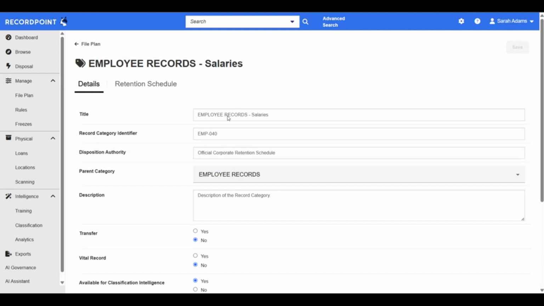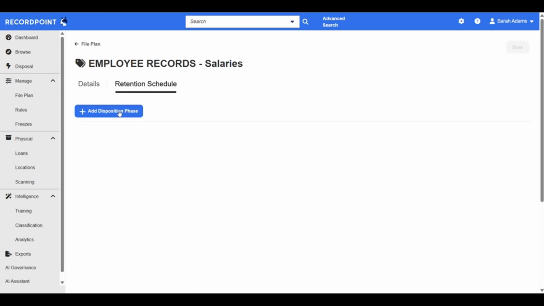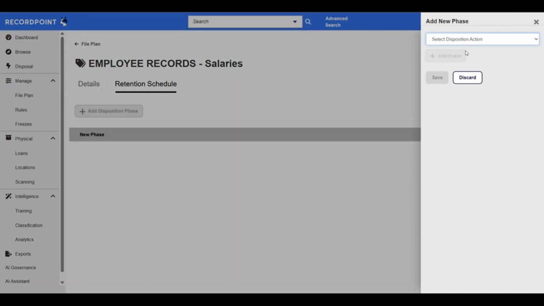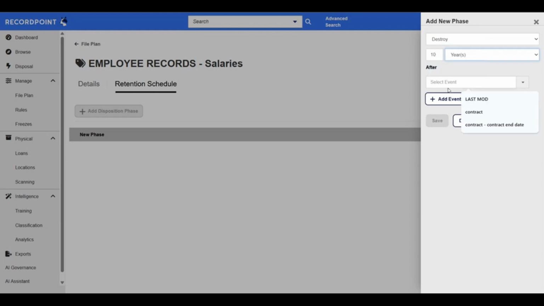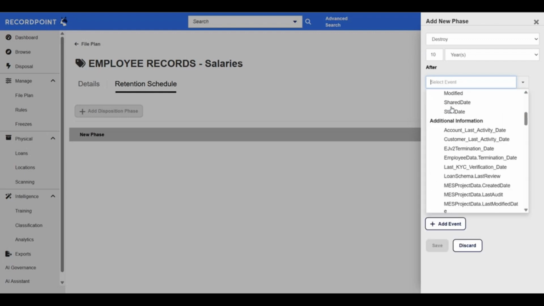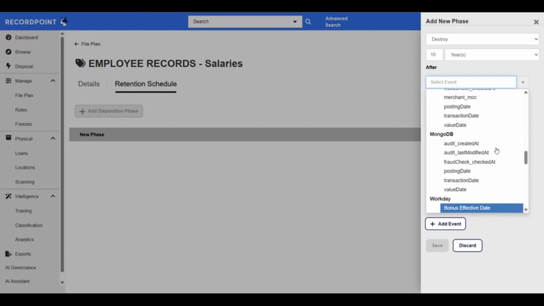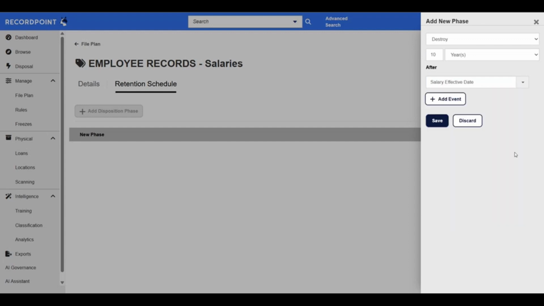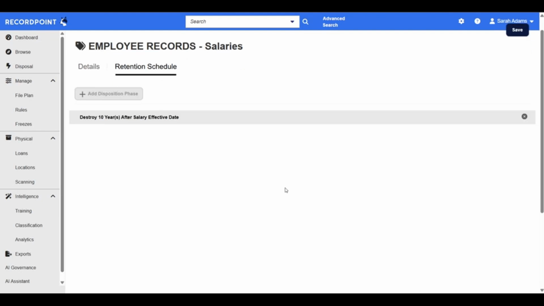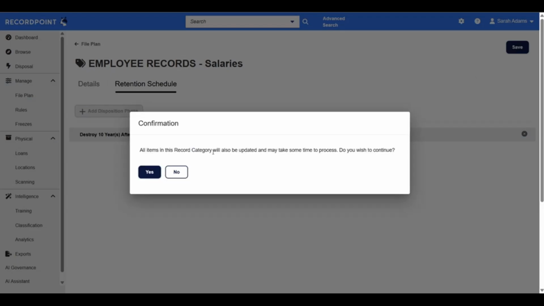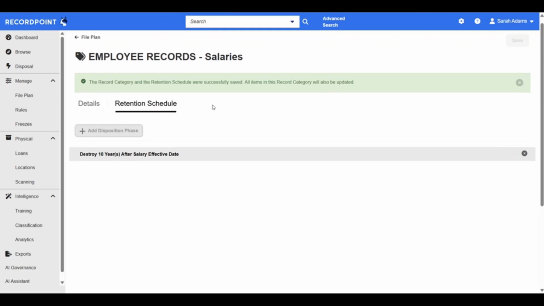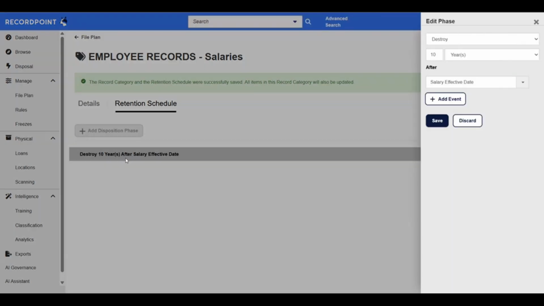For salaries, for example, we create what we call a retention schedule, and we can destroy it 10 years after the hire date from Workday. Let's do the salary effective date. If I save this, now every record from Workday that is about an employee and going into this category will send a reminder to destroy it after 10 years.